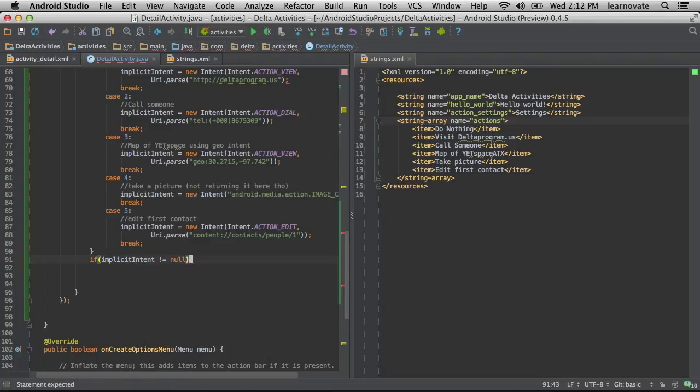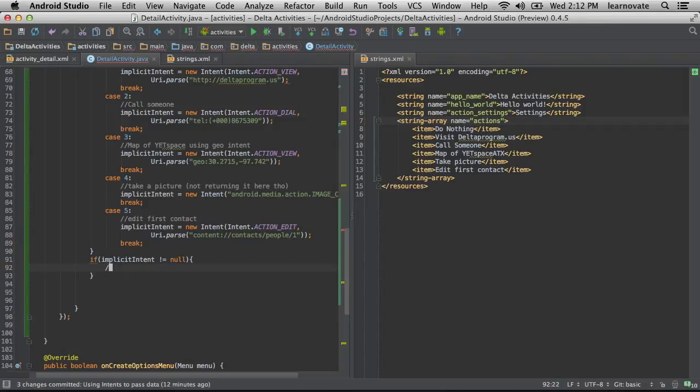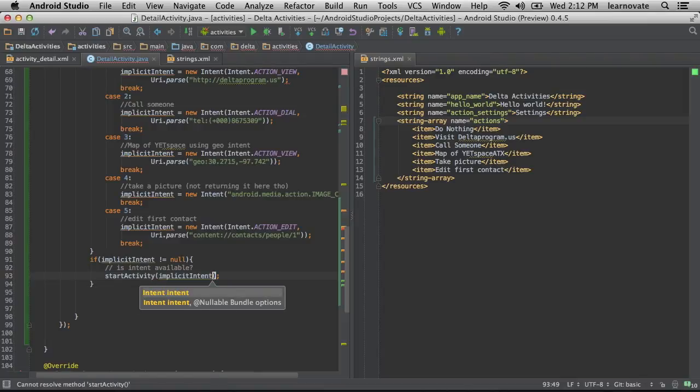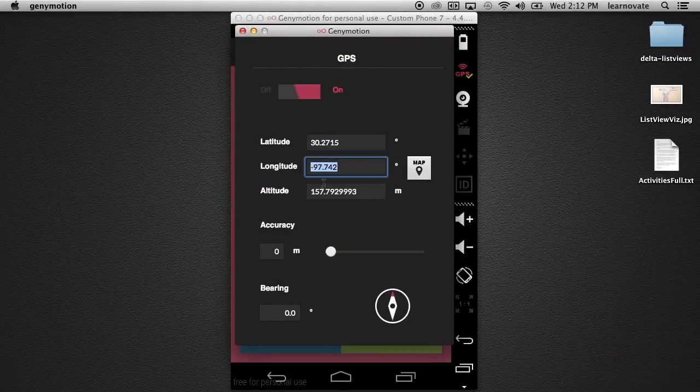You can make an intent and say, hey, if the person has this app, use that. Otherwise, I'll do something instead for them. Even just suggesting, hey, maybe you want to get this app. People use this a lot for selling their own apps. Well, you can say, I have some functionality that works with this, and I can use an implicit intent to suggest the geo thing. But maybe if I have my own geo application, I can change my implicit intent to be a little bit more specific, or only use the implicit intent if I detect that my application's installed, to make them play nice.